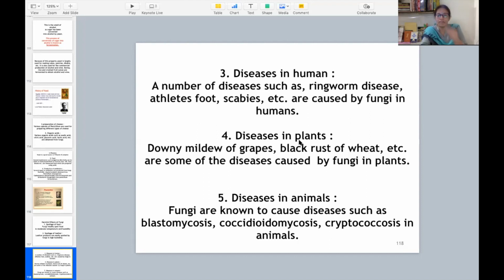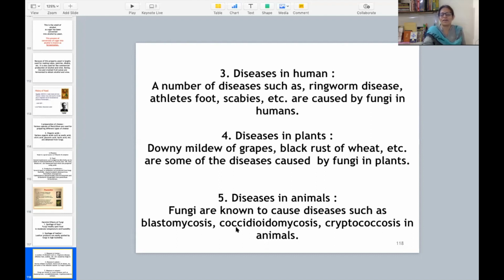Then diseases in plants. Downy mildew of grapes, black rust of wheat, etc. These are the names of certain diseases which you have to learn, because we will not go deep into that. These are some of the diseases caused by fungi in plants. And diseases in animals: certain names are quite tricky, so I'll help you learn those. Fungi are known to cause diseases such as blastomycosis, coccidioidomycosis, and cryptococcosis in animals.